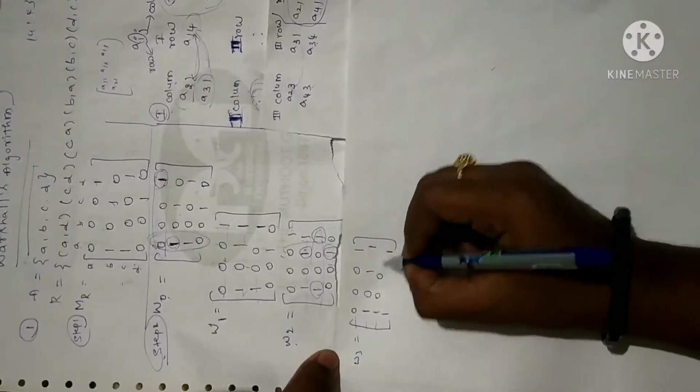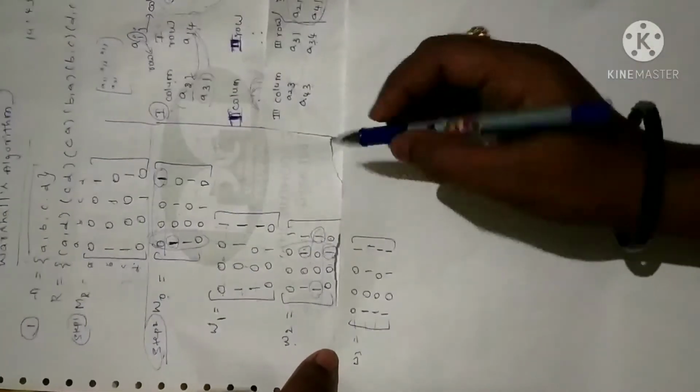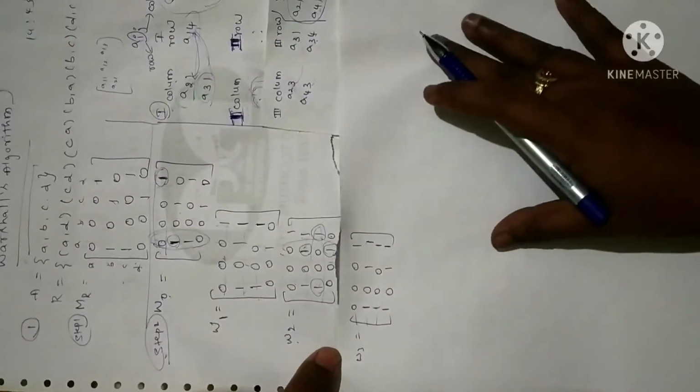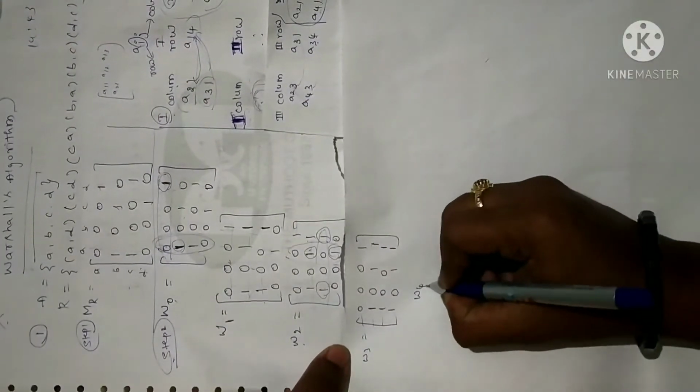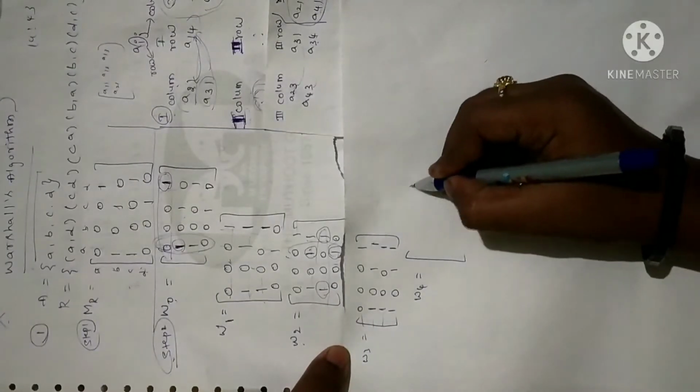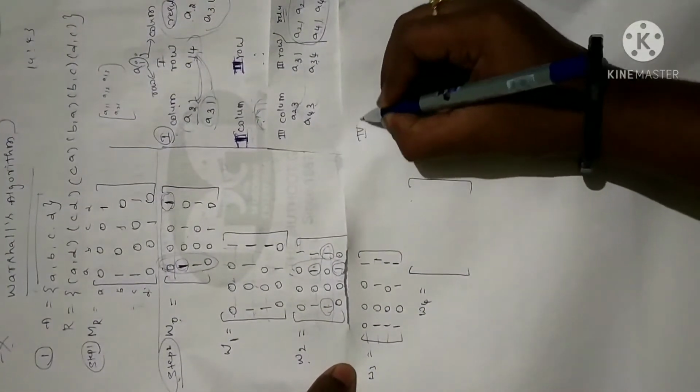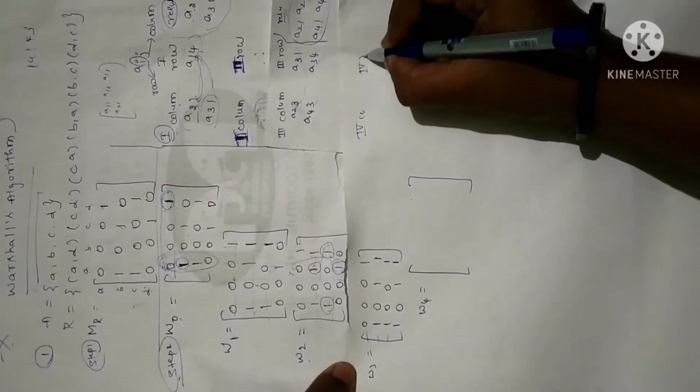Third row as it is. We are not going to change anything for the third row. Clear? This is what we have. Now we have already done for the third column, right? Now let me write W4. Fine. So to write W4, I have to list for the fourth column and fourth row.